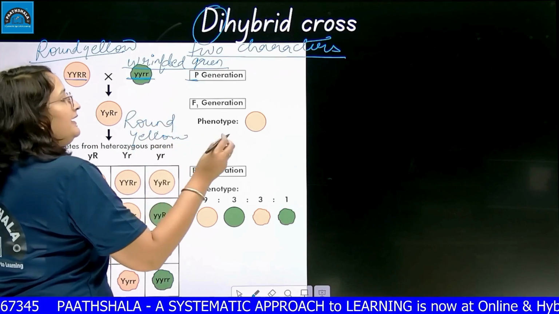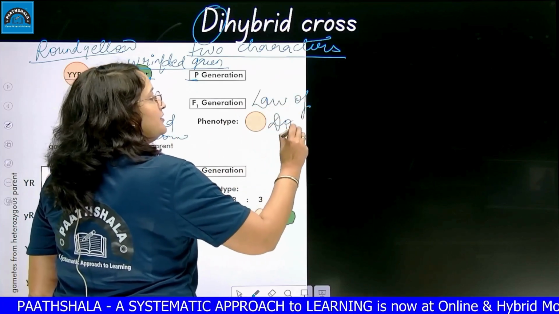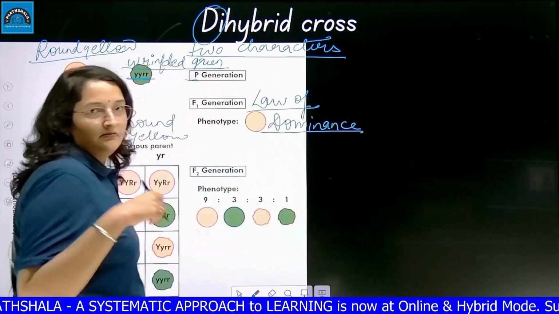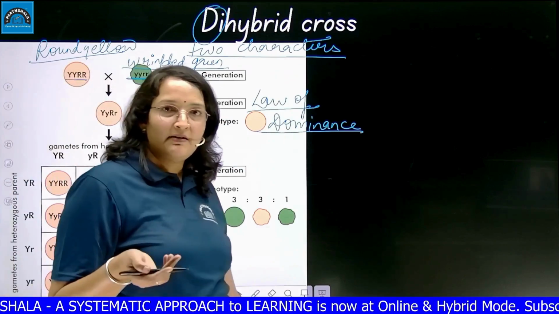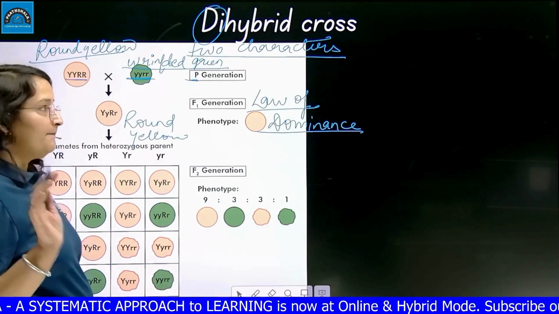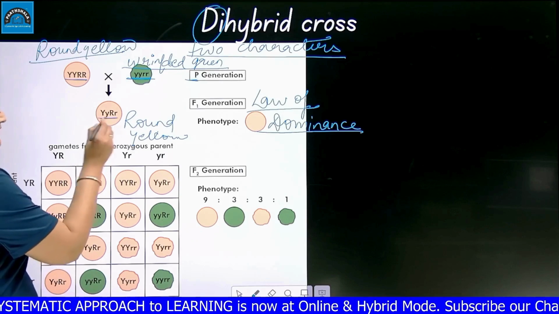Phenotypically, again which law? Law of dominance. In the F1 generation, which law will be followed? Law of dominance always. Either it is a monohybrid cross or a dihybrid cross, always the law of dominance will be followed. F1 generation was round yellow. They both were heterozygous.